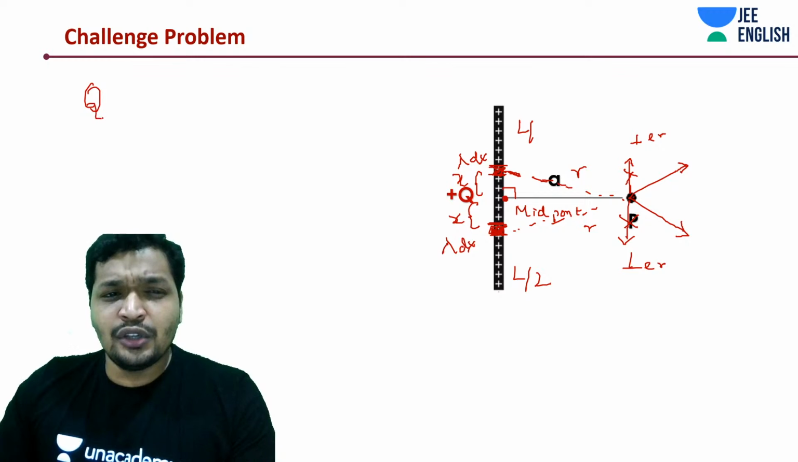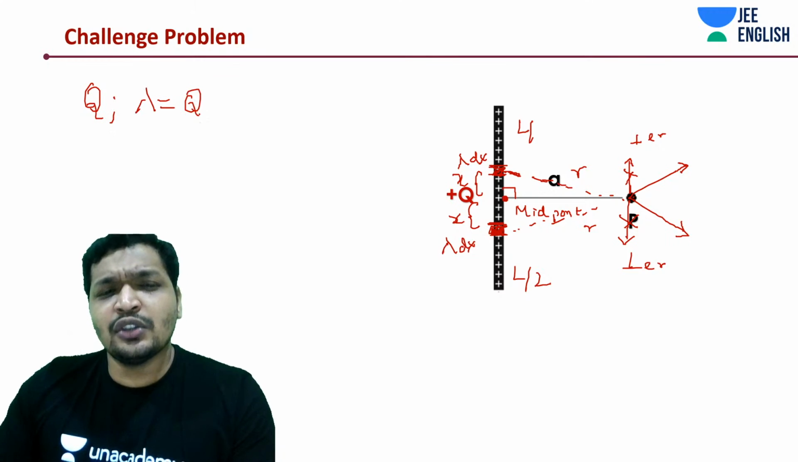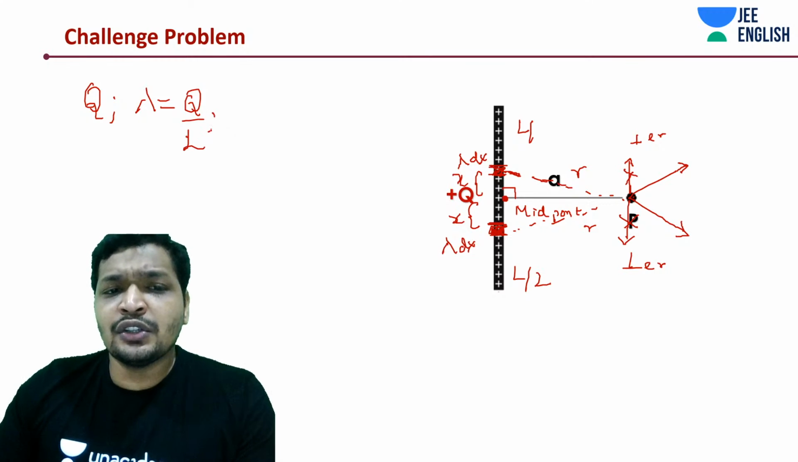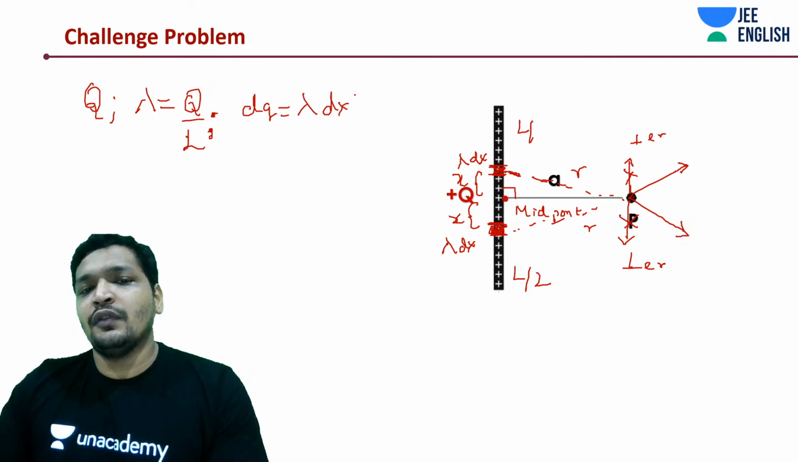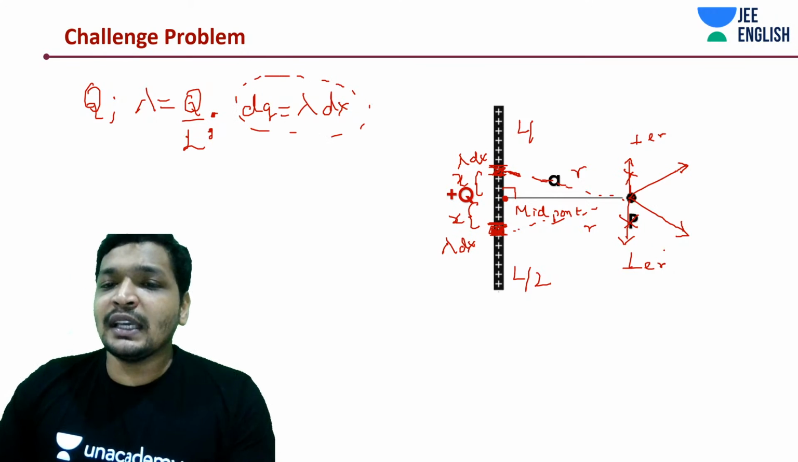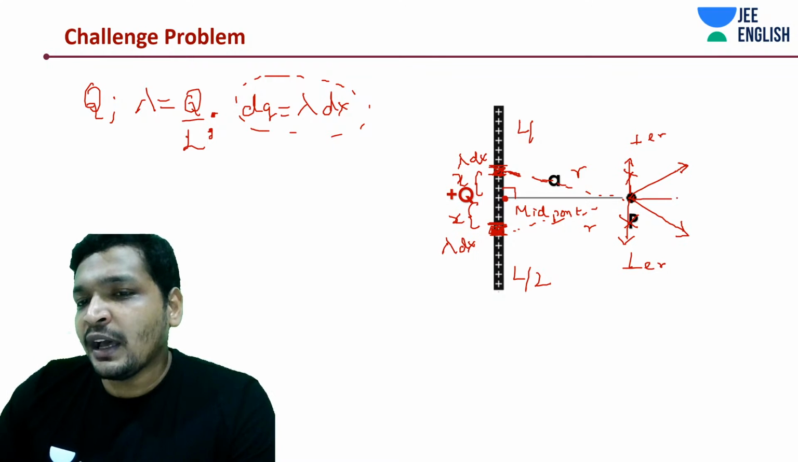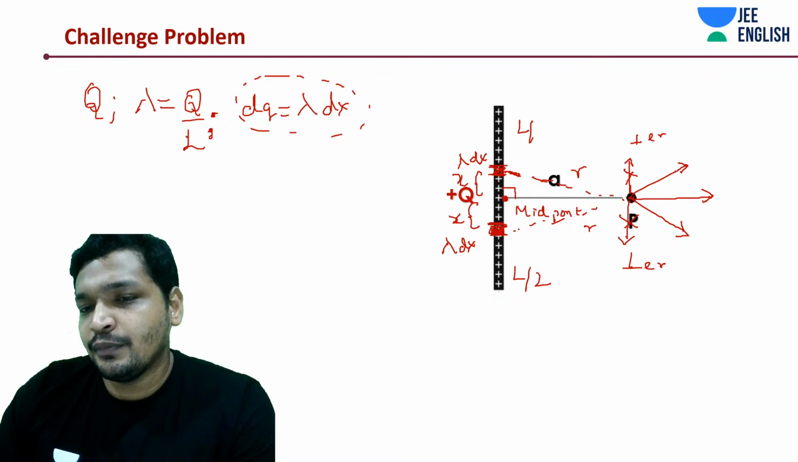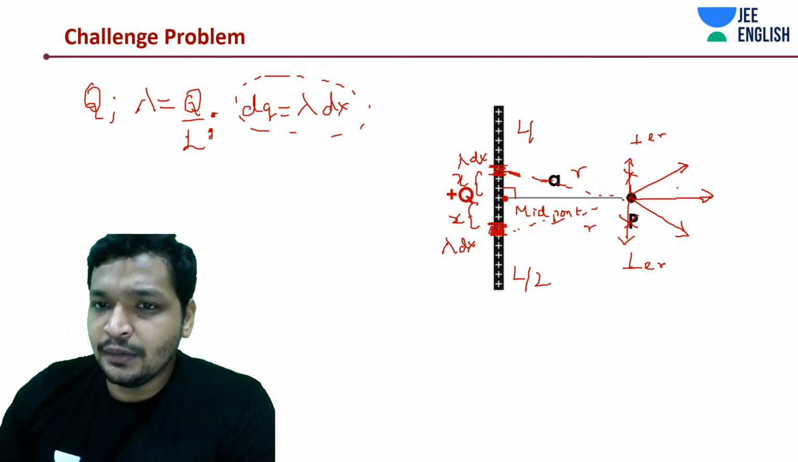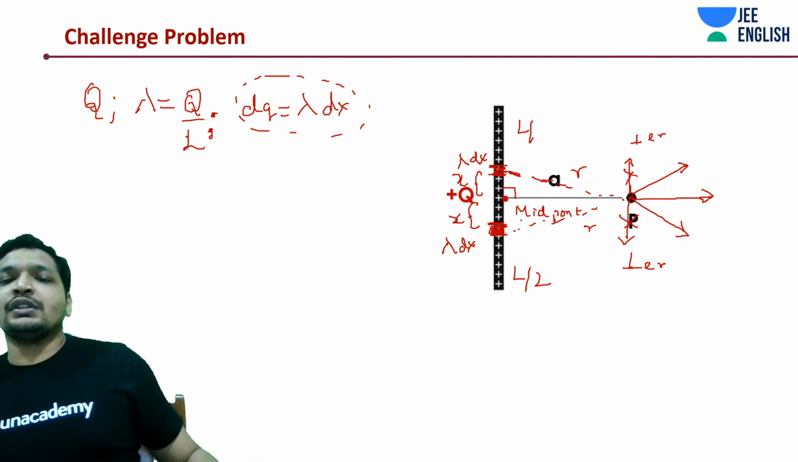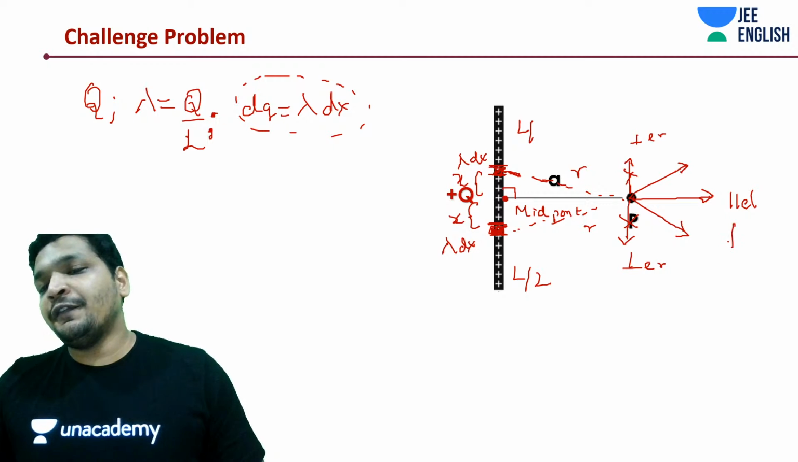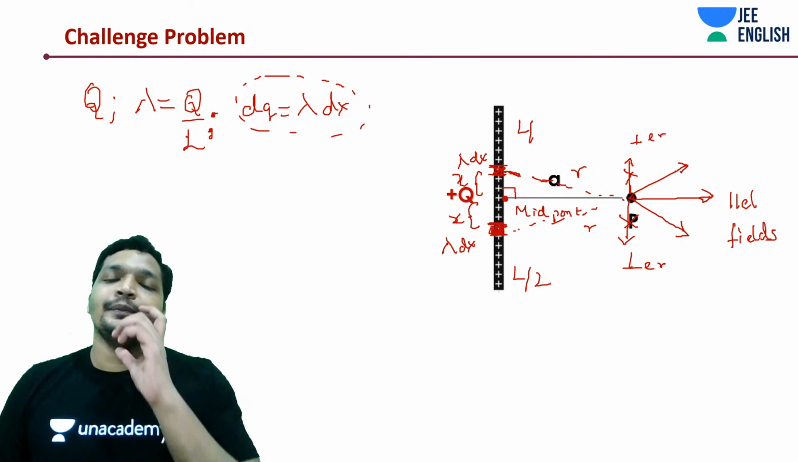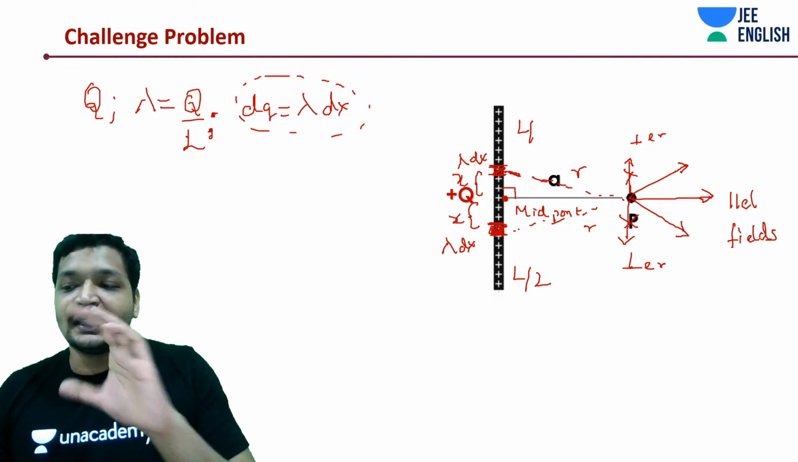Your total charge is q, your linear charge density is q by L, and what is your dq at any small element dx? Your dq is going to be lambda into dx, for elemental dx. So now in this case, the perpendicular fields are cancelled out, only parallel fields would remain. I hope you understood that point. So we are only concerned about parallel fields. I think this is clear?